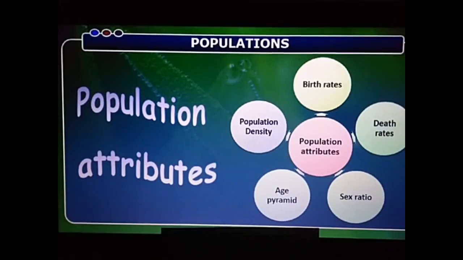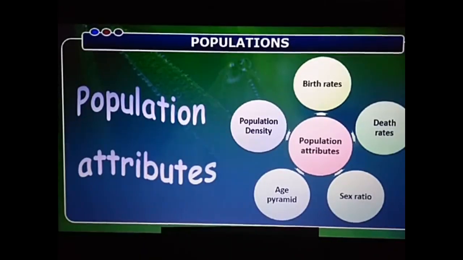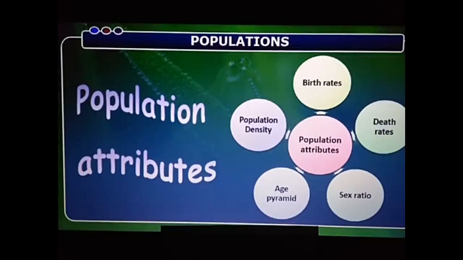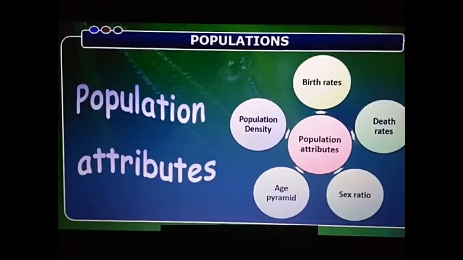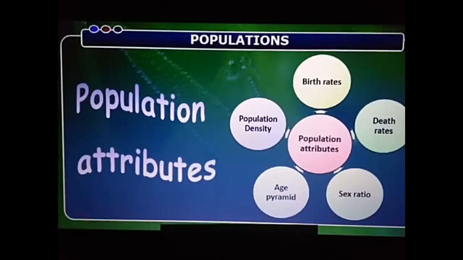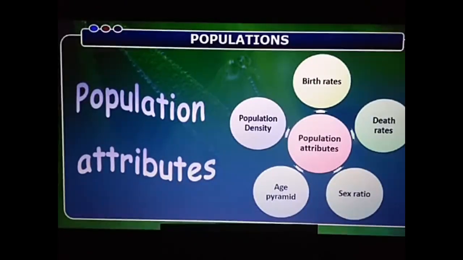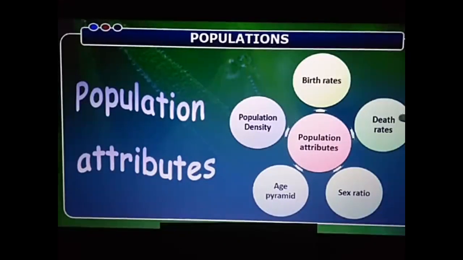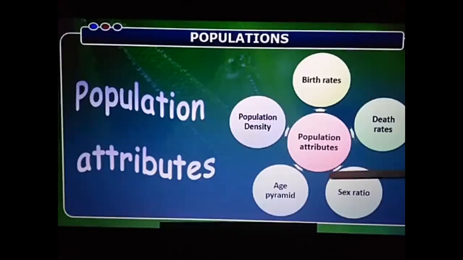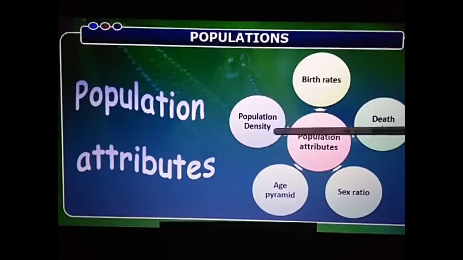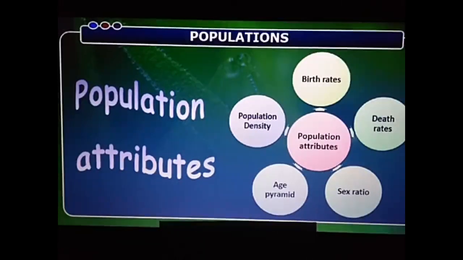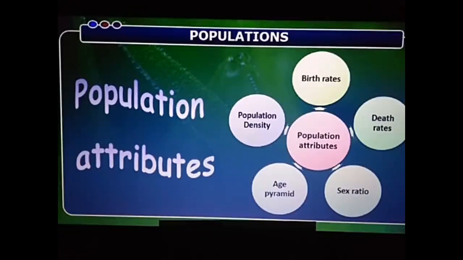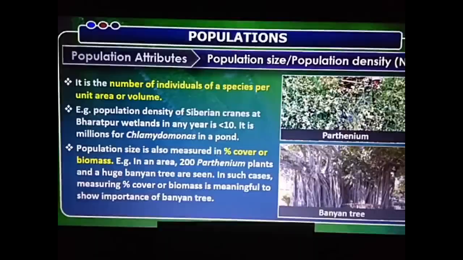Hello dear students, in my last video we have studied about the population attributes. So we have seen how population is going to be different from an individual organism due to some characteristics or attributes, which are birth rate, death rate, sex ratio, age pyramid and population density. So all this we studied in my last video. Today we are going to go to population growth.